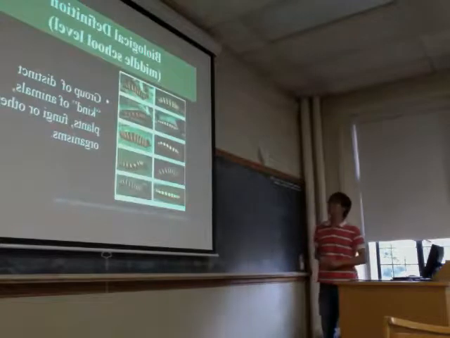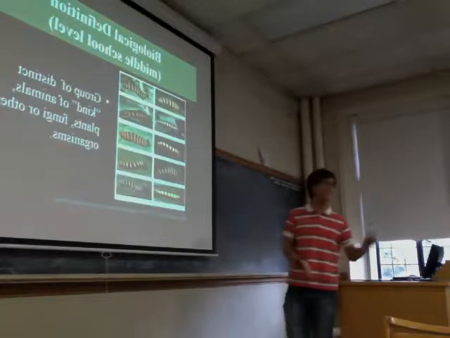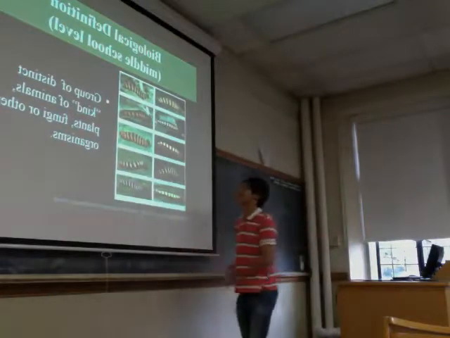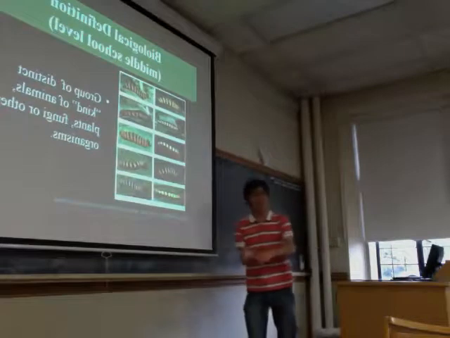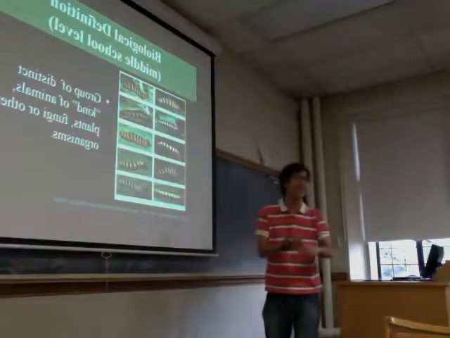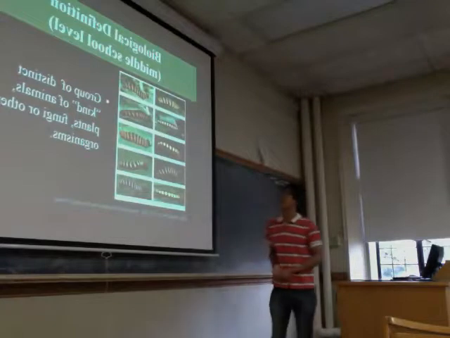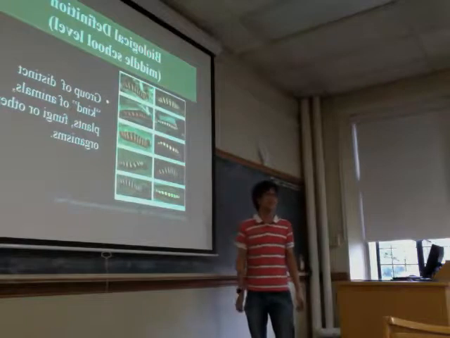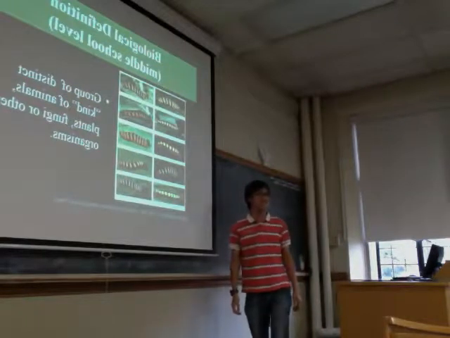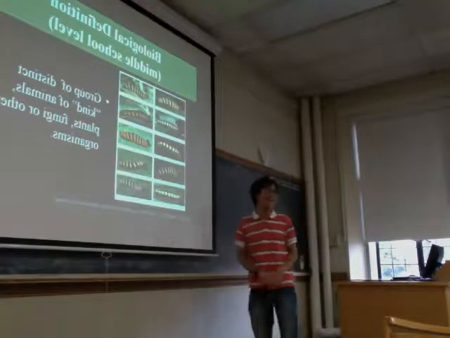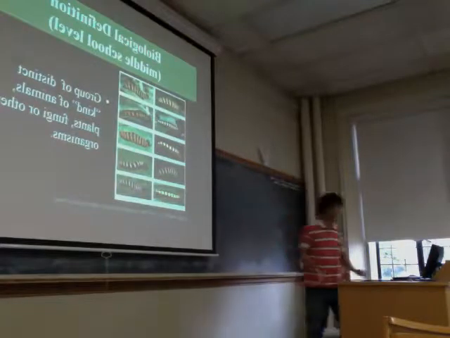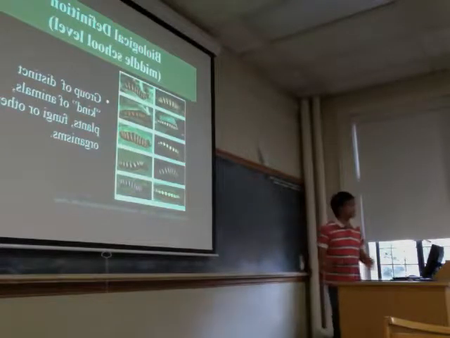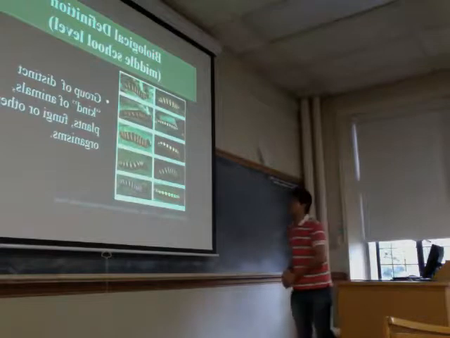Okay, now let's start with the middle school level. What is a species? A species is a group of distinct kinds of animals. That looks easy, right? You know that dogs and humans are not the same. Like dogs walk on four legs, something like that. But now, look at the picture on the left. Do you think these 10 things are the same species? No, it's not. If it were the same, I probably wouldn't put it here. It looks the same, but they are all different species. So we need something to differentiate them.